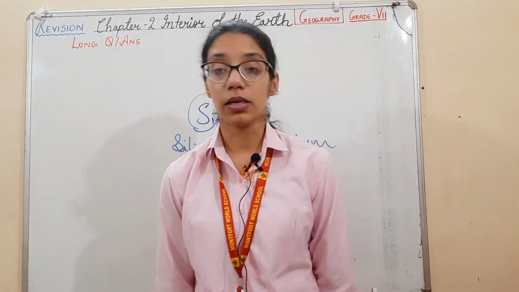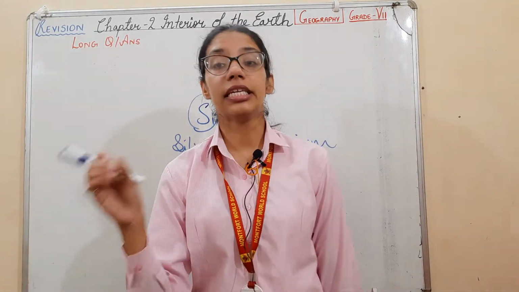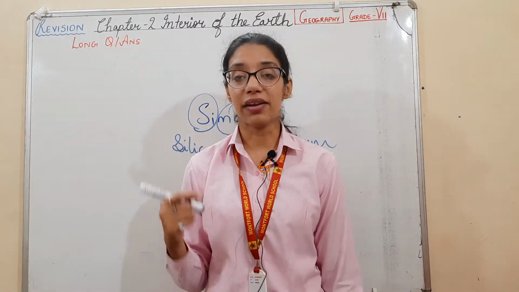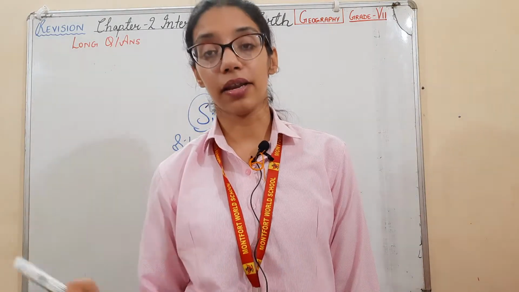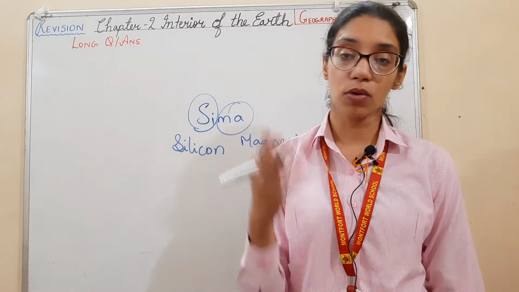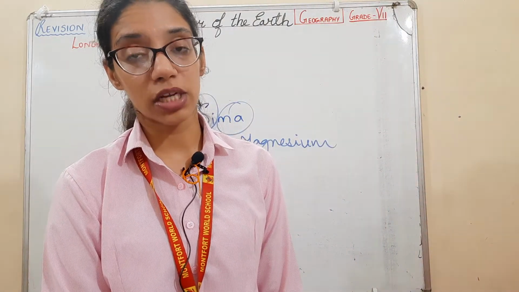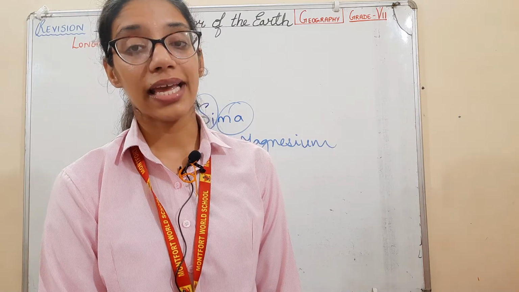Which types of rocks are formed by larger deposits of plants and animals? When plants and animals decompose, they help in the formation of sedimentary rocks. Sedimentary rocks. When plants and animals decompose, sedimentary rocks are formed, and solidification of molten magma helps in the formation of igneous rocks.